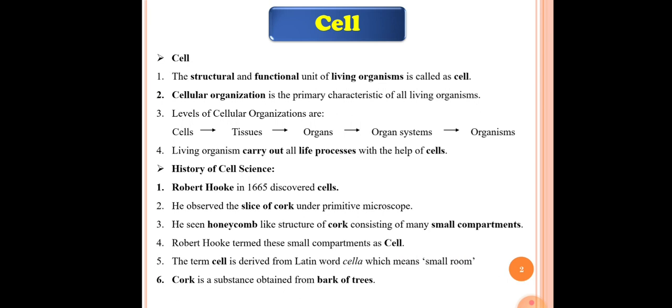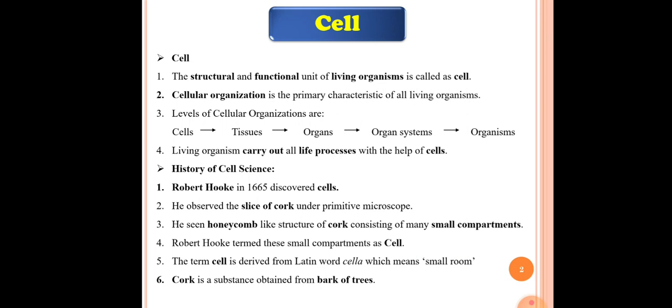See the first point here: the structural and functional unit of living organisms is called a cell. This is the definition of cell. This is because cells give a particular structure to living organisms, that's why it is called a structural unit. And cells perform different functions in the living organism, that's why it's called a functional unit.